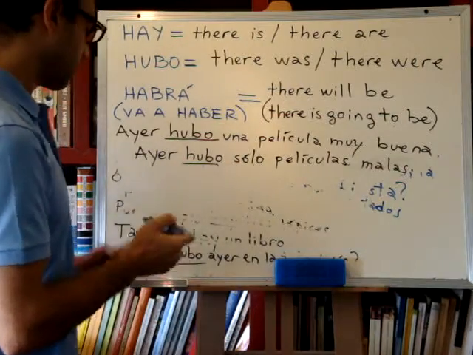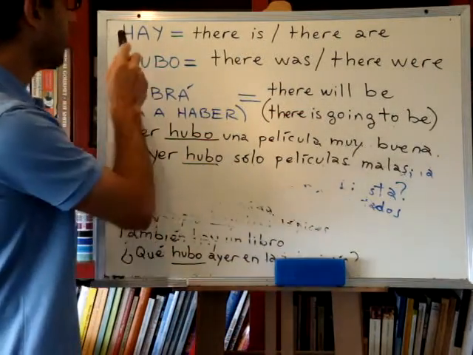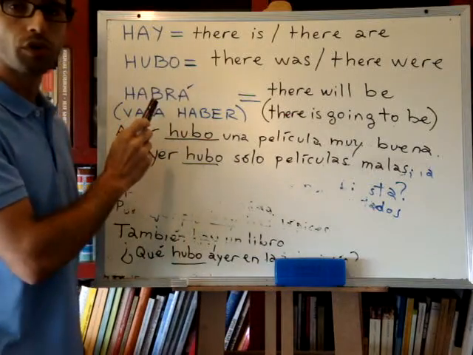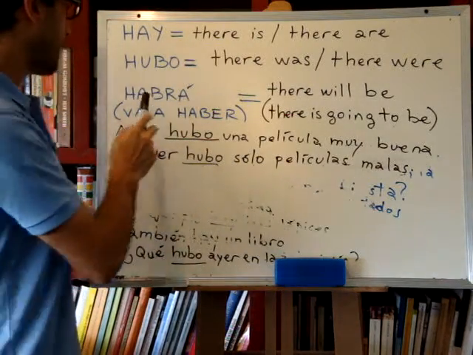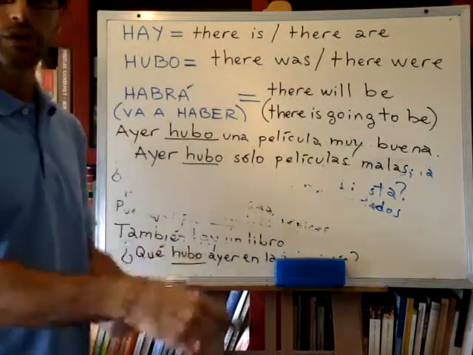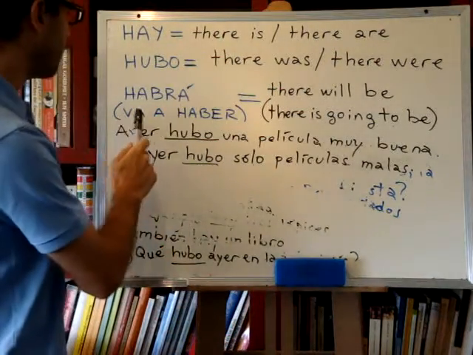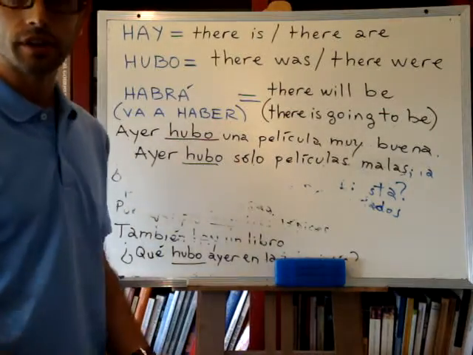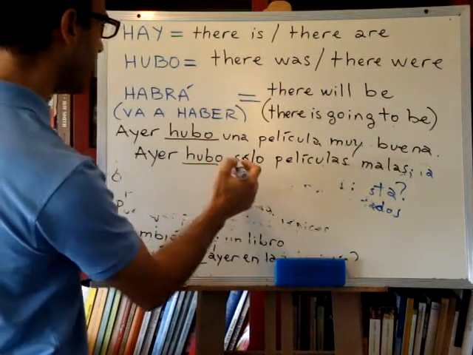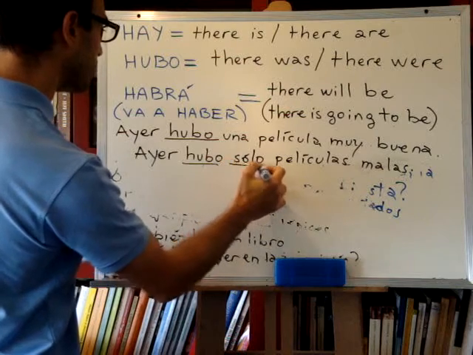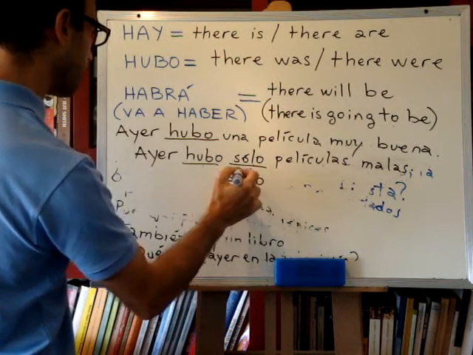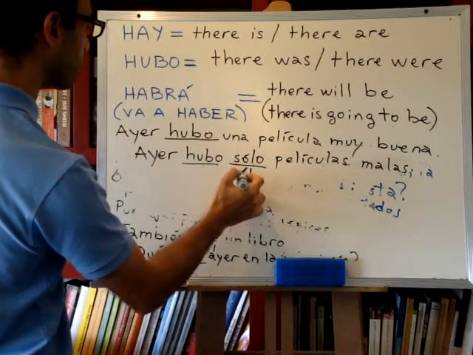Okay? So we have hay for there is and there are. Hubo for there was and there were. And habrá for there will be. Or we can also say the same thing like this. Va a haber, which means there is going to be. Okay? One more thing. See how the word only, right? I wrote it like this, with a tilde. Okay? The tilde is this line on top of the O.